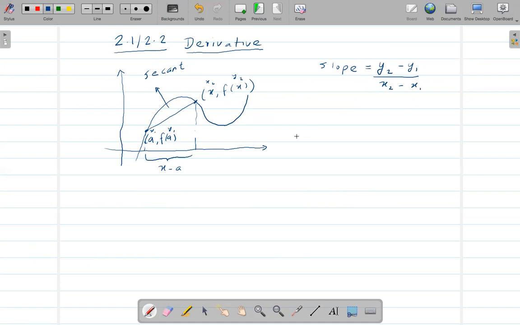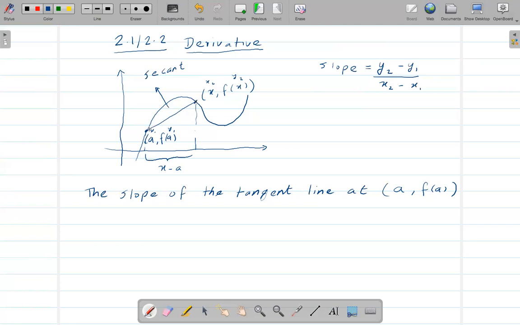But here now we are trying to find the slope of the tangent line at this point, a comma f of a, right? So here, the tangent line will be just a line that goes through